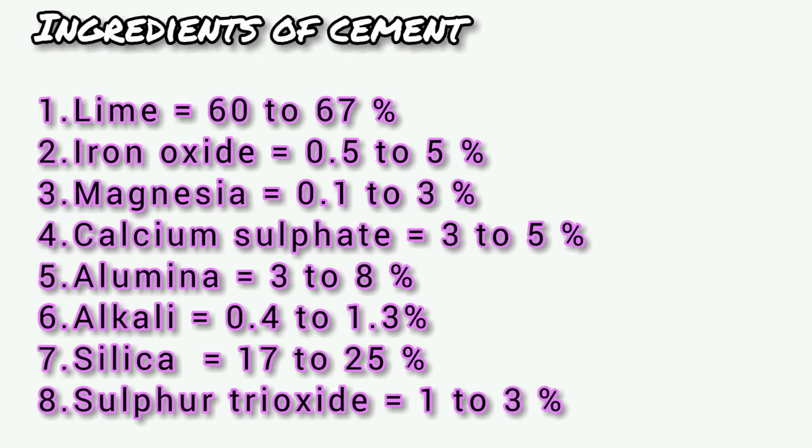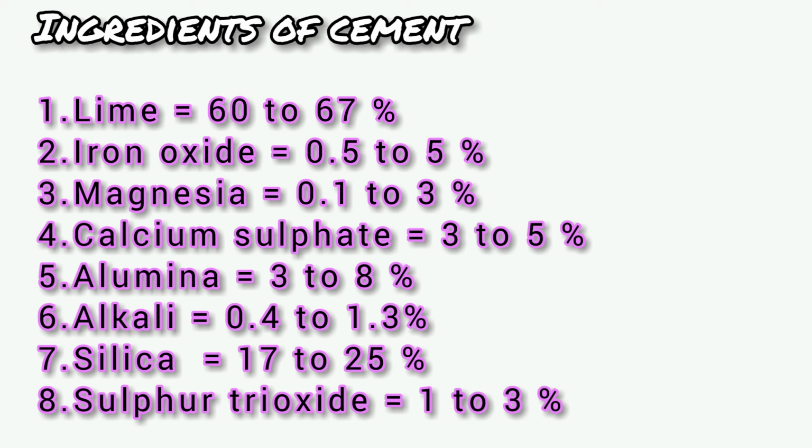Sixth is alkali. The molecular formula of alkali is Na2O plus K2O. The percentage of alkali in cement is 0.4 to 1.3%. It is an impurity. If it is in excess, it causes void patches and efflorescence.